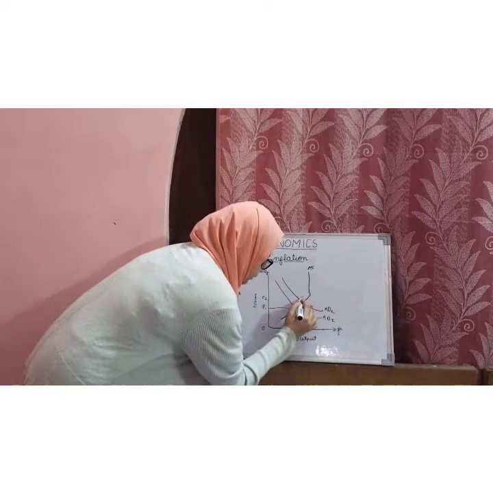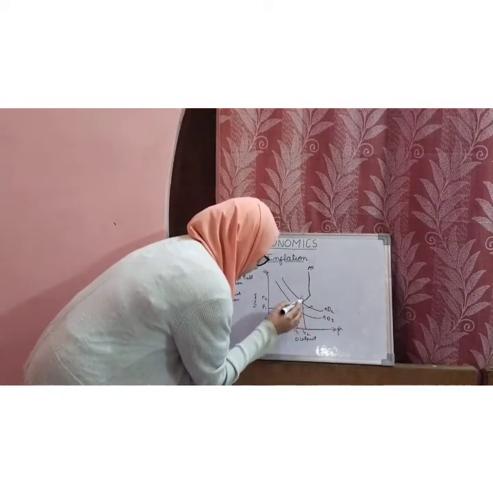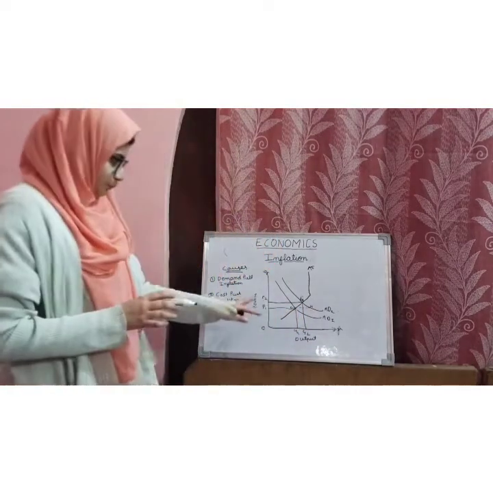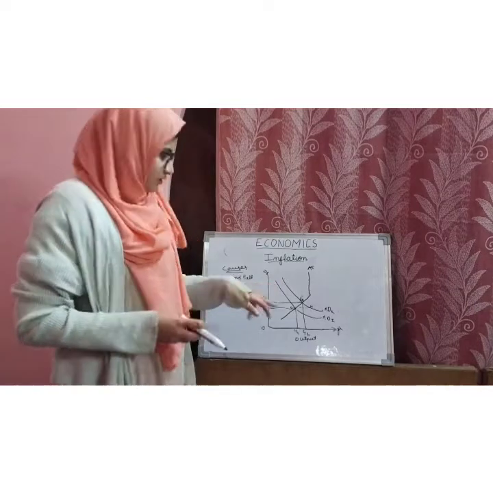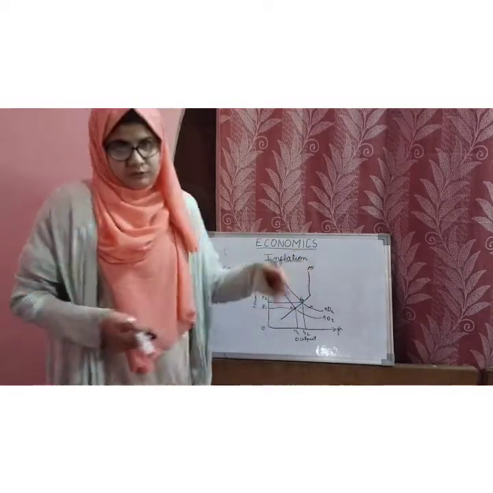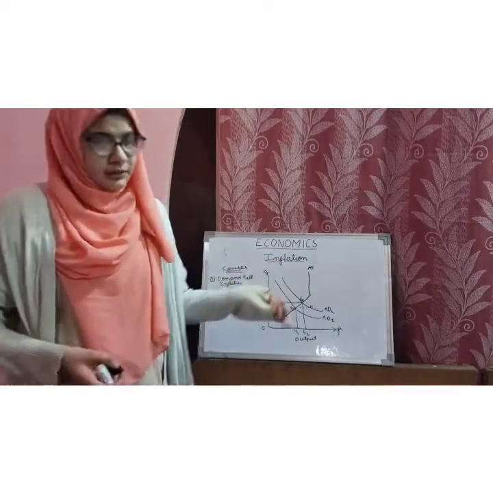So the new equilibrium point will be E2, our new output is Y2 and the new price will be P2. Now you can see the supply curve goes upward here and then it becomes vertical. You see this sometimes, and wonder why this is happening.